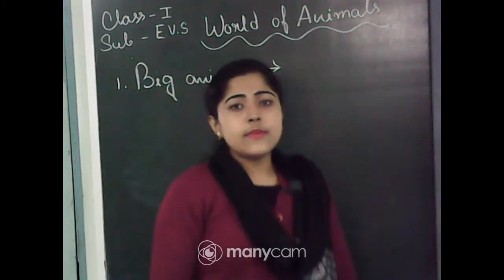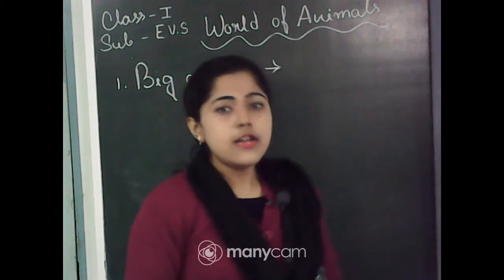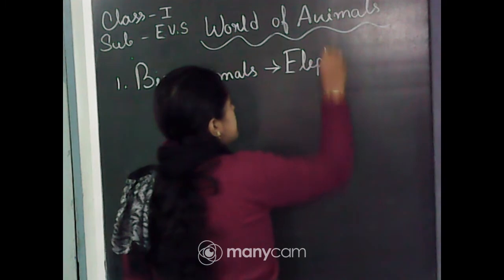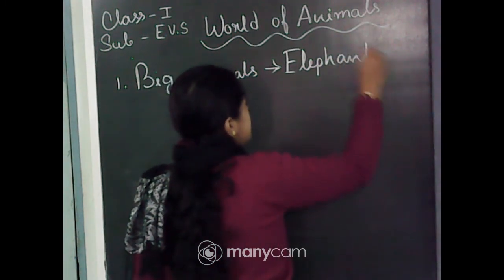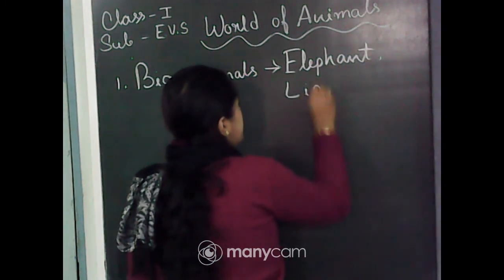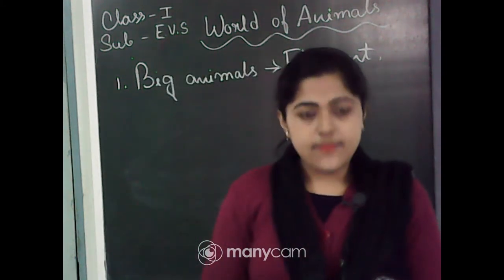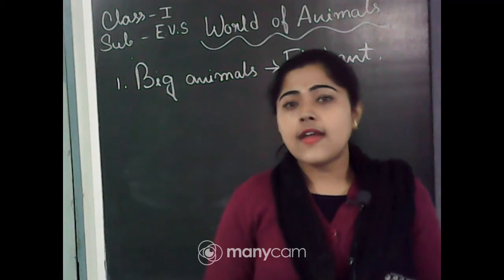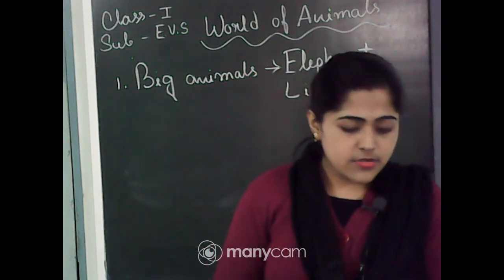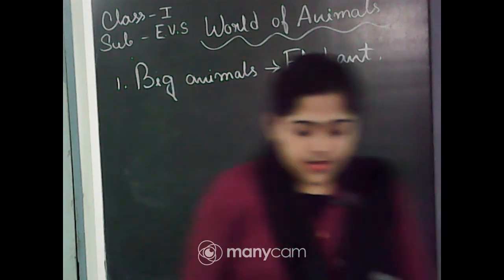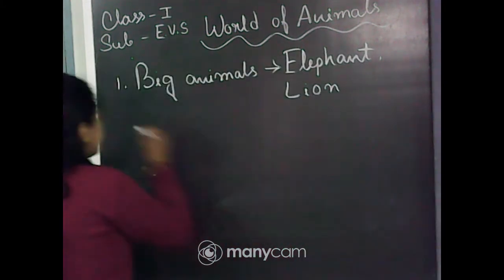So big animal, elephant and lion. Here are the 2 examples. You can write the names of other animals also which you want to write, like tiger, cow, they are also big. Next is the small animal.